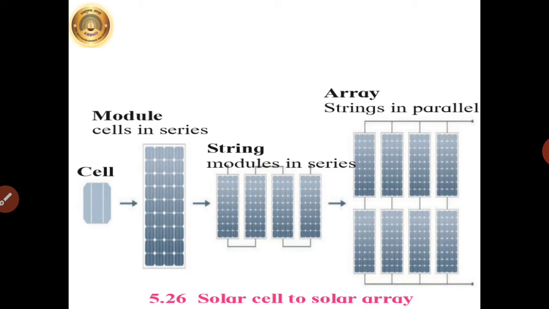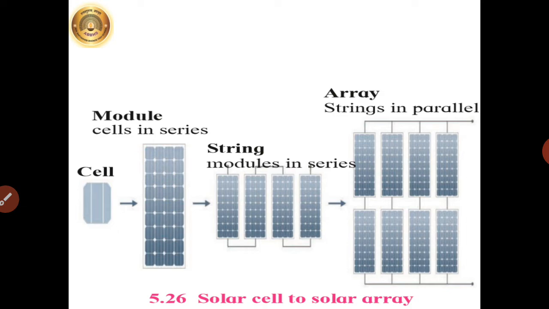If 2 solar cells are connected in series, the potential difference obtained from this combination is the addition of the potential differences of the individual solar cells. However, the current generated from this combination is equal to the current from an individual cell. It means that when solar cells are connected in series, the currents from the individual cells are not added.